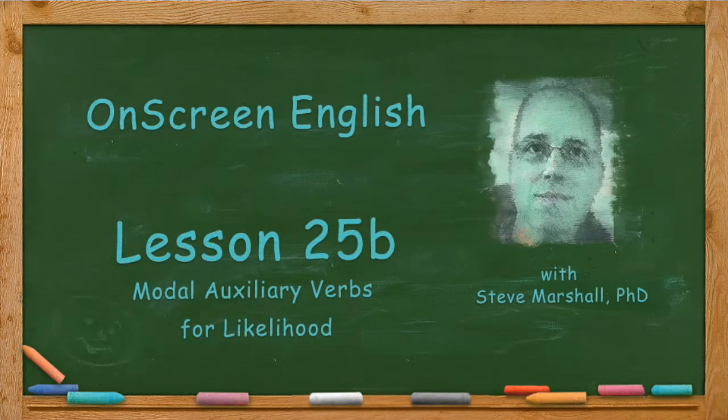Lesson 25B is the second of the two-part lesson on modal auxiliary verbs for likelihood. This part of the lesson has the practice activities as well as a summary of the lesson. I recommend that you study Lesson 25A before doing this lesson.